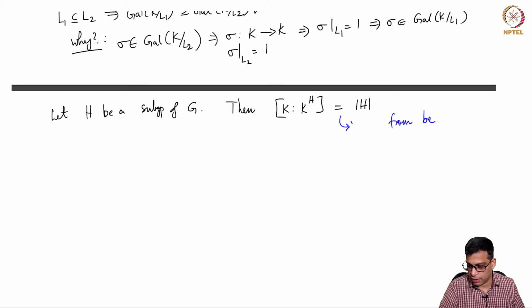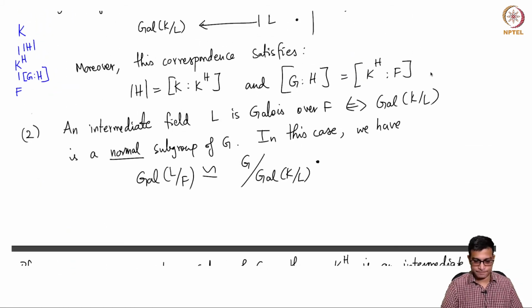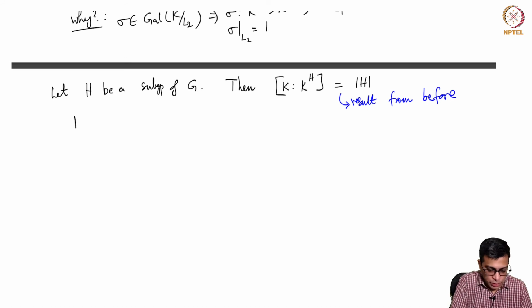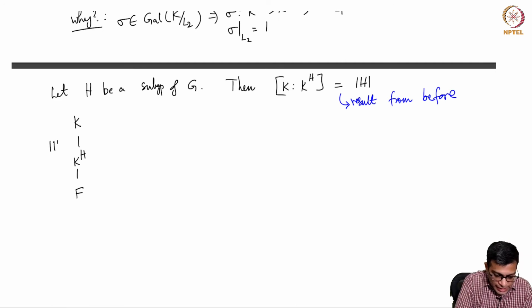We proved this result earlier, and it was recalled for you. This is the first statement there. So you have K, K power H and H. So this is exactly the order of H.